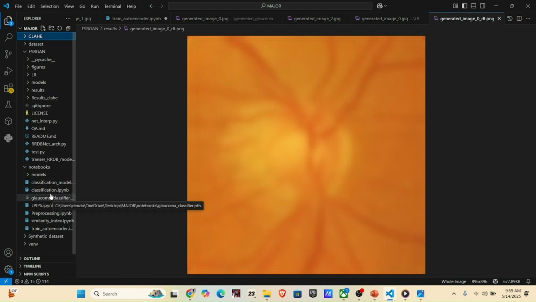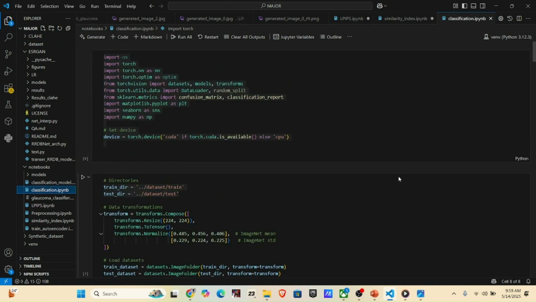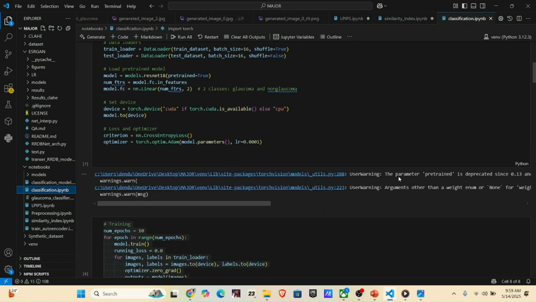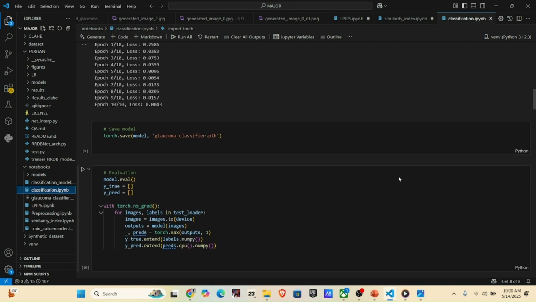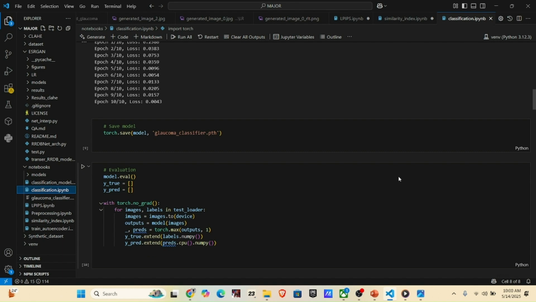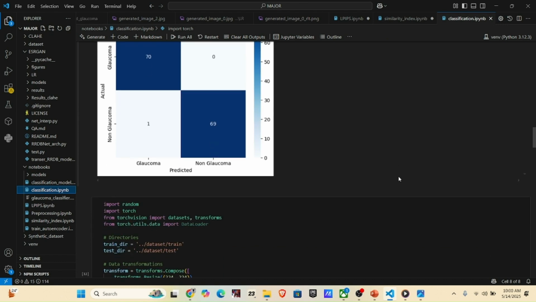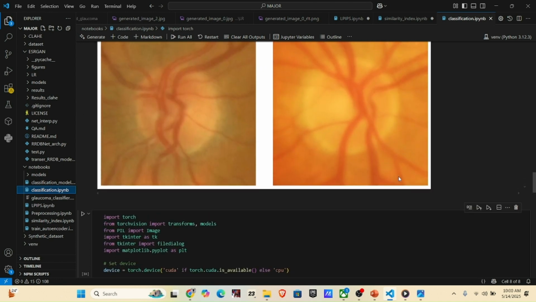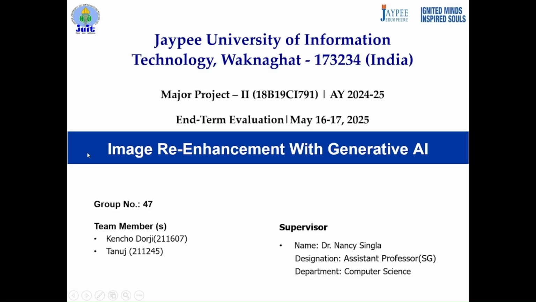And then we will be using our classification model. We have used a classification model that is ResNet-18. These are the epochs that we have been running. We have run 10 epochs, and it shows that the loss is around 0.0043, and we have here a confusion matrix which shows predicted and actual, and finally it will predict whether it is glaucoma or non-glaucoma. First, the true class is non-glaucoma, and our prediction is right, non-glaucoma. And the second, our class is glaucoma.